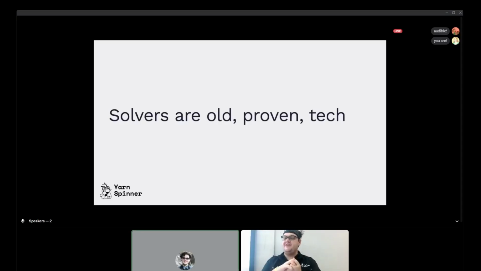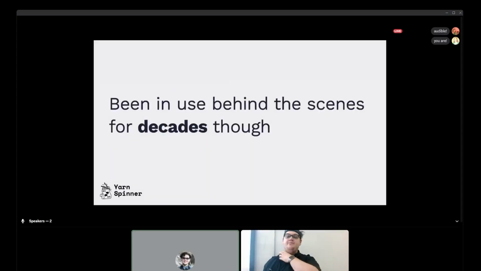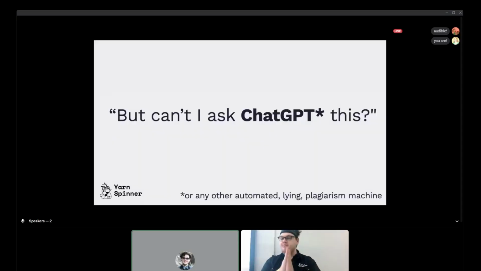A useless computer science history fact is that the Boolean satisfiability theorem, which is what's going on here, was the first NP-complete proven theorem. They've recently picked up in use, but recently, in the last 30 years, because computers have gotten powerful enough to do this without having a computer that's the size of a building. So these are in use behind the scenes everywhere, from compilers to air traffic controls to all sorts of things, everywhere, constantly.